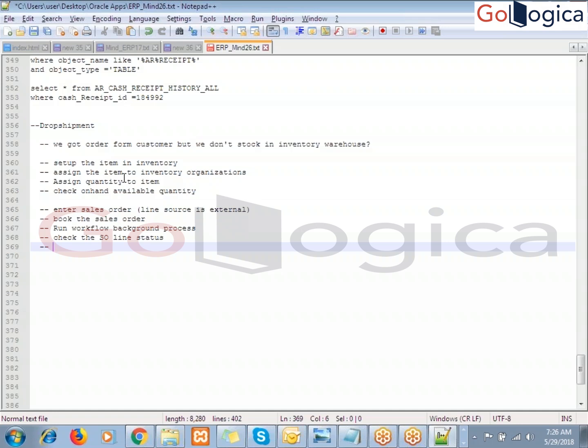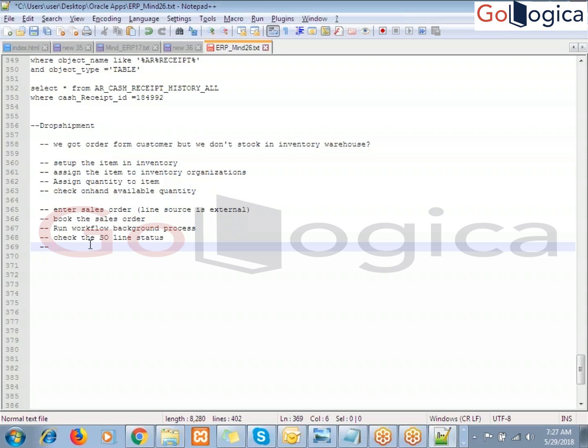See, the workflow background process is going to take care of this. It picks the sales order line information and moves it into PO. In O2C also we ran the workflow background process after shipment was confirmed, ship confirmed. Why did we run that? At that time it picks the sales order data and moves it into the AR invoice interface tables. Understood?